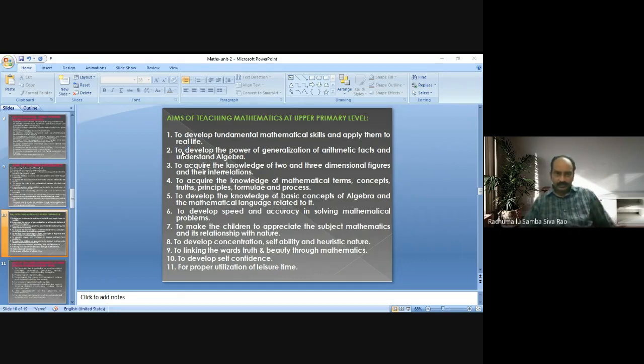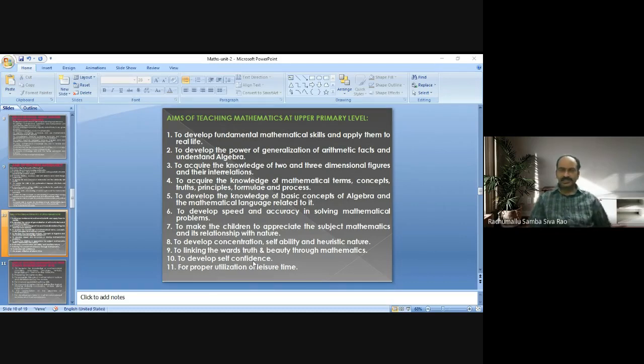Next, to develop the power of generalization of arithmetic facts and understand algebra. We discussed generalization earlier, at the time of discussing the nature of mathematics. What is generalization?